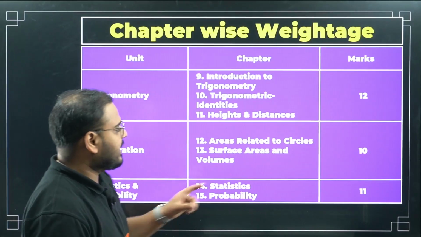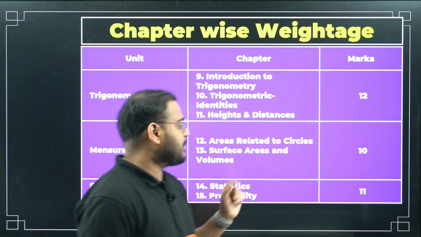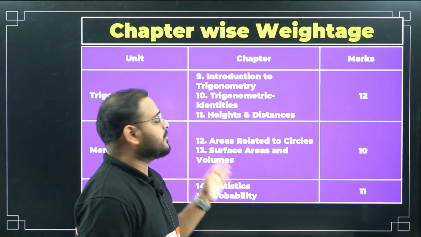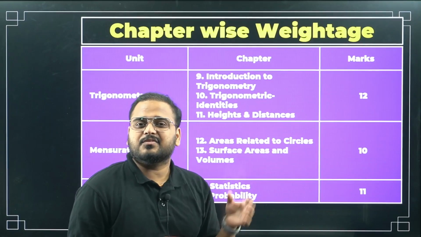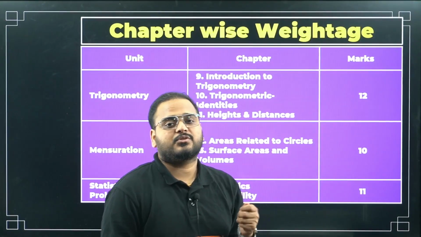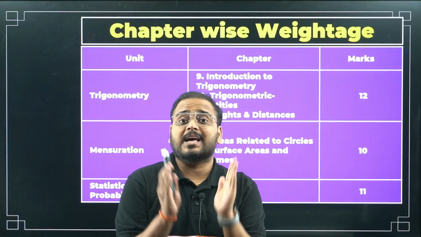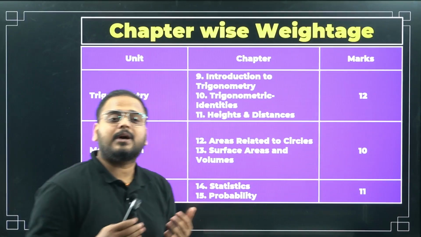Mensuration again has 10 marks weightage. You can expect 10 marks of questions from mensuration. Areas related to circles and surface area and volume, both of them will be there. So this will be a little calculative in nature. Formulas are very simple. Formulas are not that much of a problem. Problem is calculation. So you have to work on calculations. Stop using the calculator right away. If you don't use the calculator, I think you'll be fine.